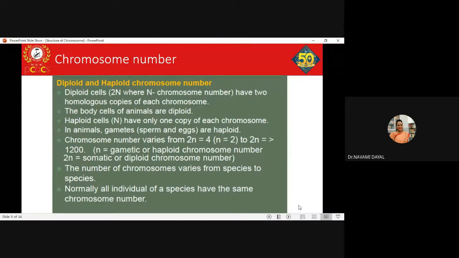So do not get confused. If it is talking about 23 pairs, it is equal to 46 chromosomes. Such questions are usually asked in MCQs to confuse students. So it is 23 pairs or 46 chromosomes, not 23 chromosomes. If it is 23 chromosomes, it's a wrong option.